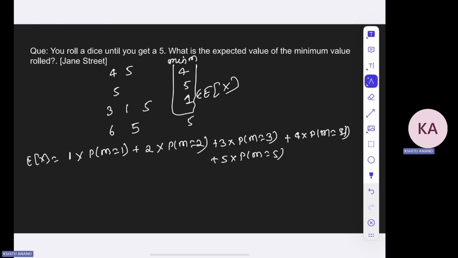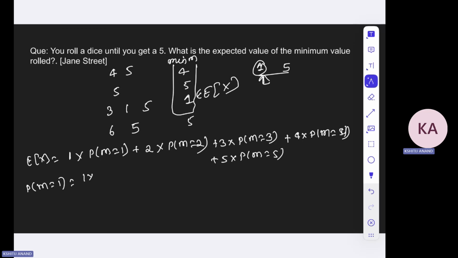So now let's start with what is P(m = 1). This should be interesting. This question says that when you roll the dice again and again, when you stop, only 1 is the minimum value out of it. So that means 1 appears before 5. What will be the probability of this, that 1 appears before 5?